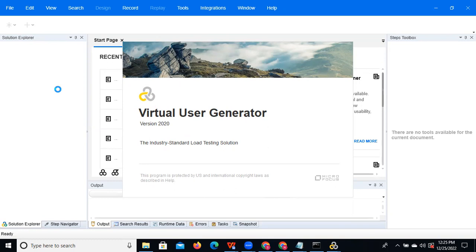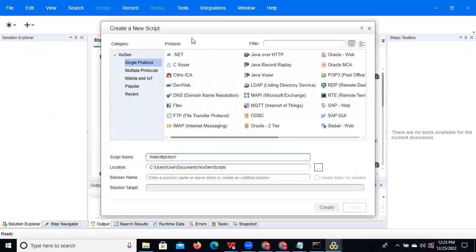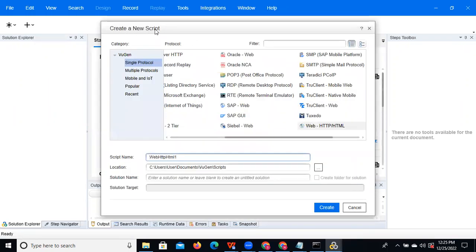To create the new script, we click on the New Script button. You can observe this is the New Script button. Just click on New Script. Then a New Script pop-up window will open. You can observe Create a New Script, and this is the protocol.